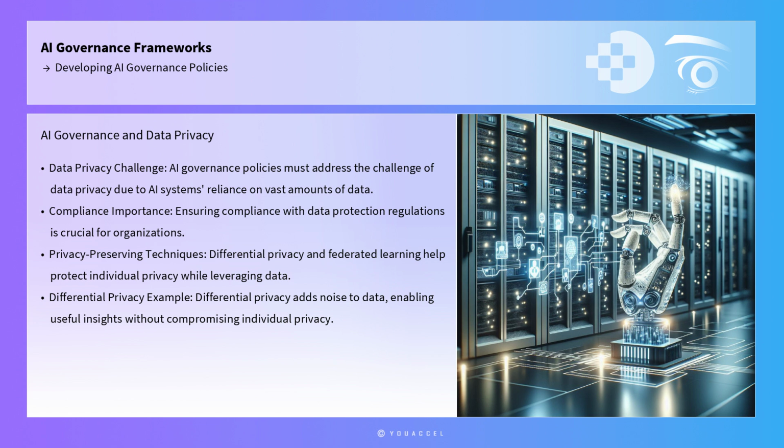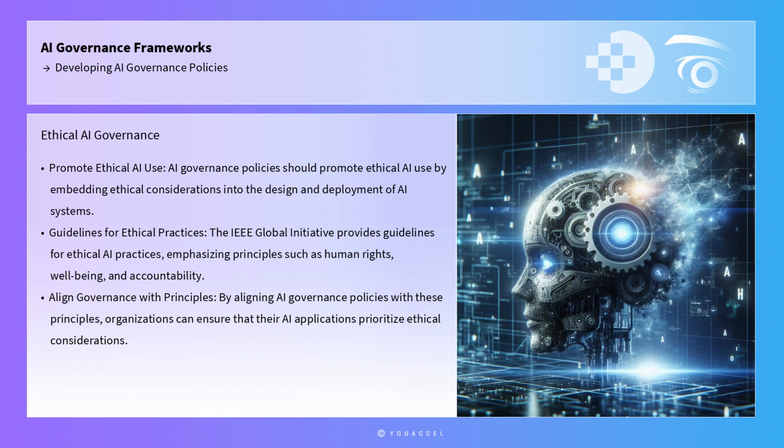Moreover, AI governance policies should promote ethical AI use by embedding ethical considerations into the design and deployment of AI systems. The IEEE Global Initiative on Ethics of Autonomous and Intelligent Systems provides guidelines for ethical AI practices, emphasizing principles such as human rights, well-being, and accountability. By aligning AI governance policies with these principles, organizations can ensure that their AI applications prioritize ethical considerations.